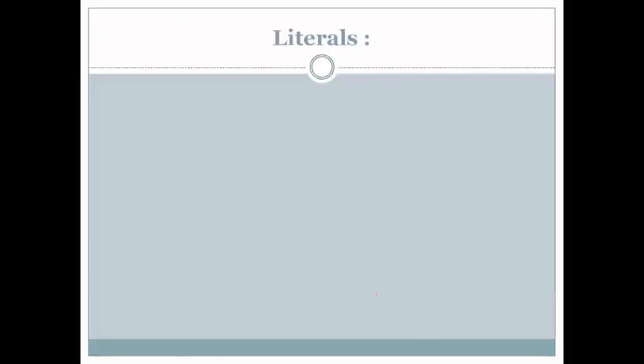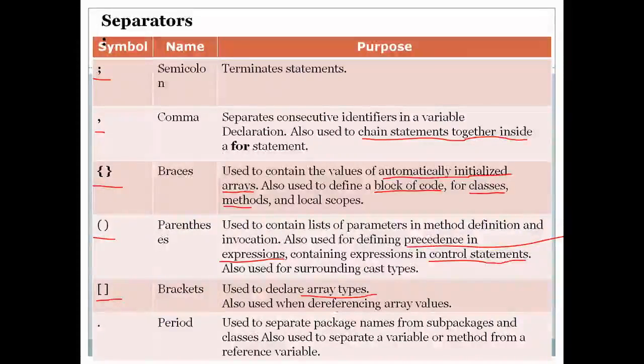Also used when dereferencing array values. When reading the array values, for say I may write a of 1. So that means I am reading the value located at place 1 from an array. Consider a as an array, and I am dereferencing, which means I am reading the value in the array at location 1. So there also we use these square brackets, or simply brackets. So these act as a separator there, which separates it from other variables.